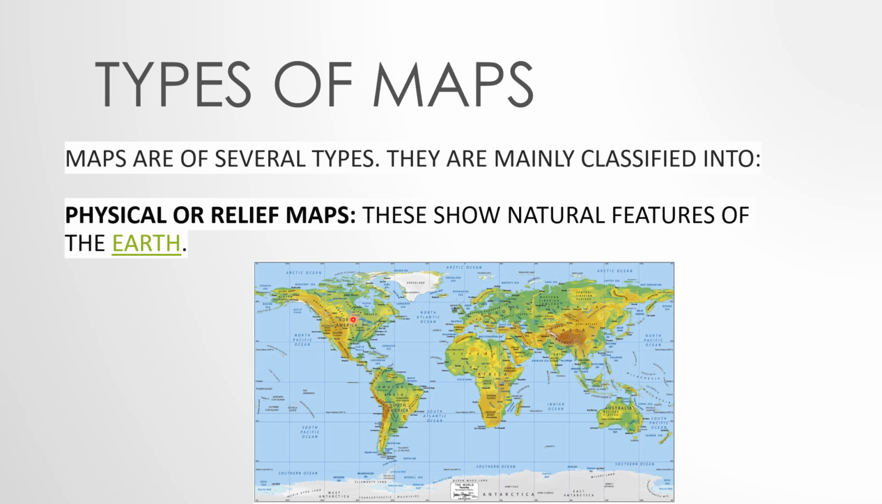See here, these are blue in color, rivers. Water bodies are shown in blue color. Okay, so a physical or relief map shows natural features of the earth.